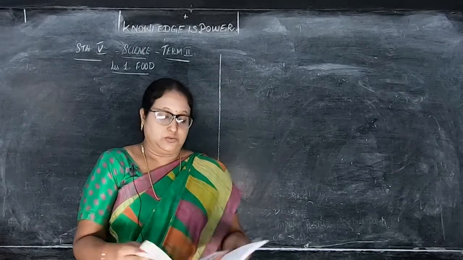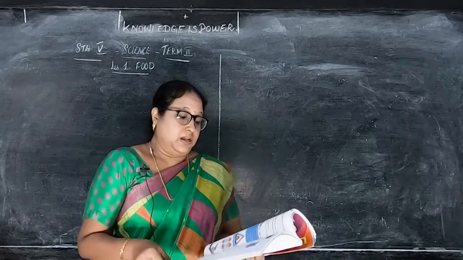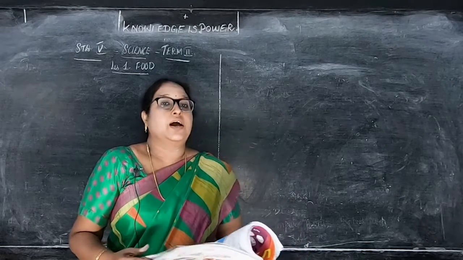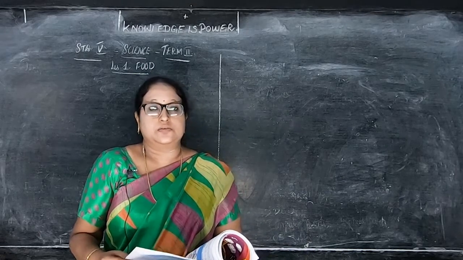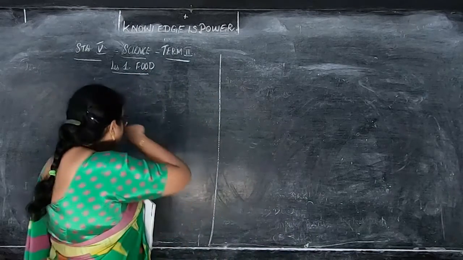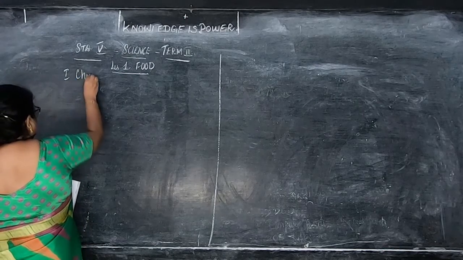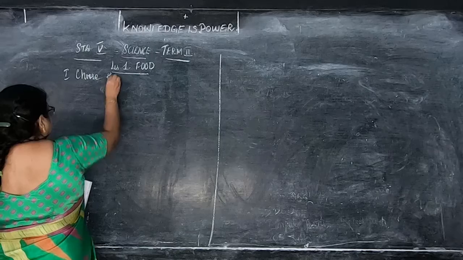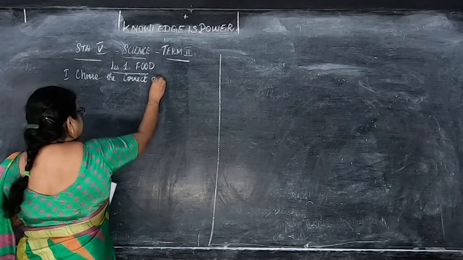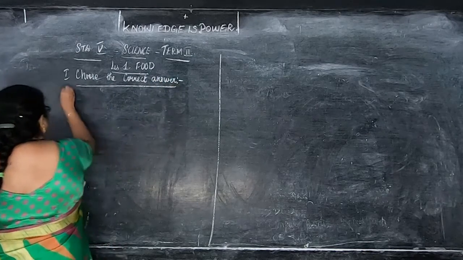Okay, children. Those who have the book, take page number 69. I'll give you the question answers, children. I'll write on the board. So you mark in the book, and while you're writing in the classwork, write along with the question. Roman number 1 shows the correct answer. Write neatly without any spelling mistakes, children, so it will be easy for you to understand.